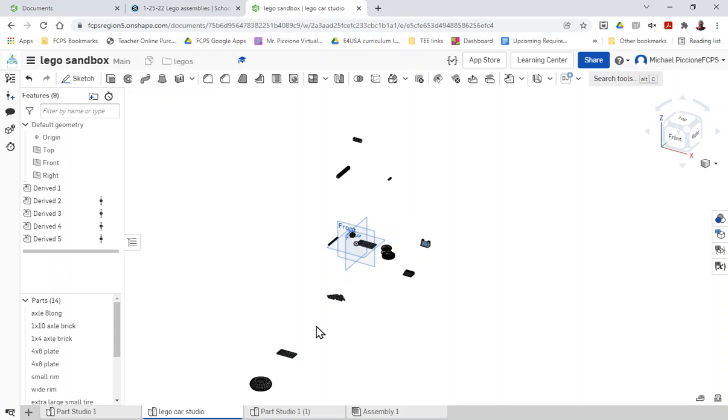If I find I missed something during the assembly, I can always come back to this part studio and derive new parts into it, and then go back into my assembly and insert the parts into the assembly to use. Please watch how to create a Lego assembly next.